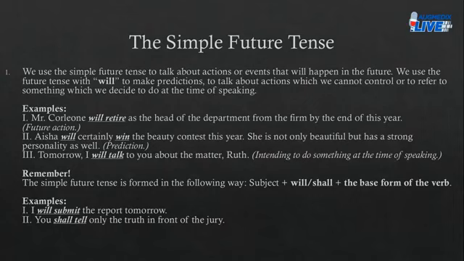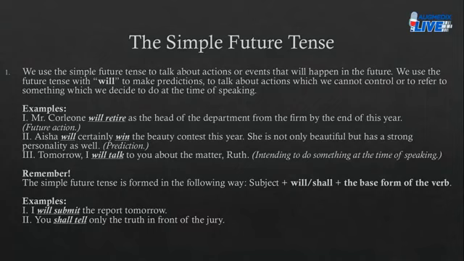Okay, and we also use the modal verb will to make predictions, things that we expect, that we predict will happen in the future. Let's take a look at the examples. Example number one, Mr. Corleone will retire as the head of the department from the firm by the end of this year. This is a future action, something we expect to happen in the future.